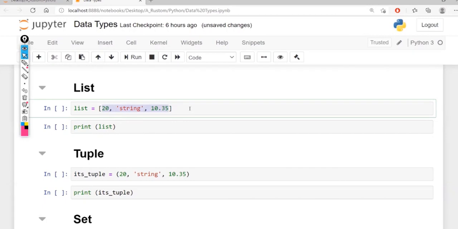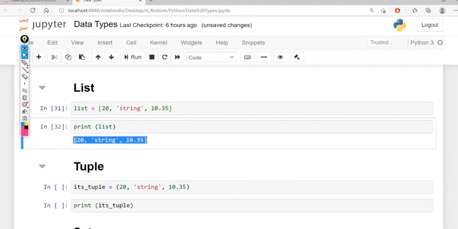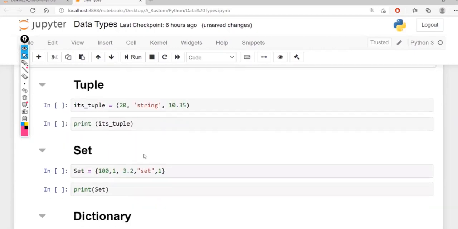The interesting thing is it can hold any type of data. 20 is an integer, we have seen a string inside quotes, and we have a decimal here. Now if I print that, you will see all the data within the square brackets. We'll see more information about the list in the upcoming videos.